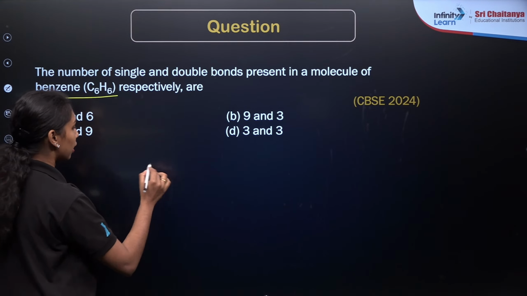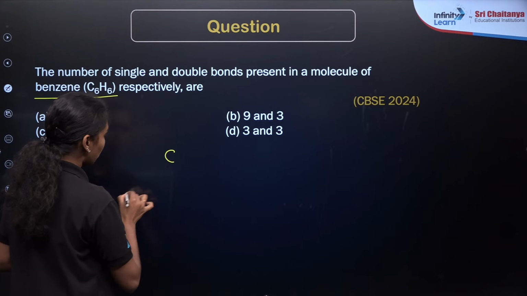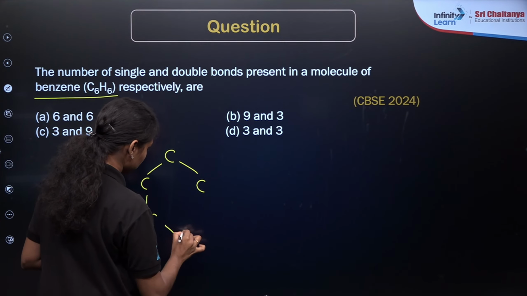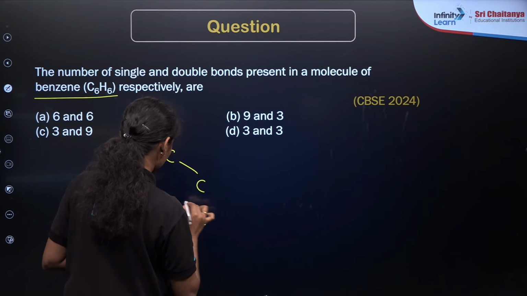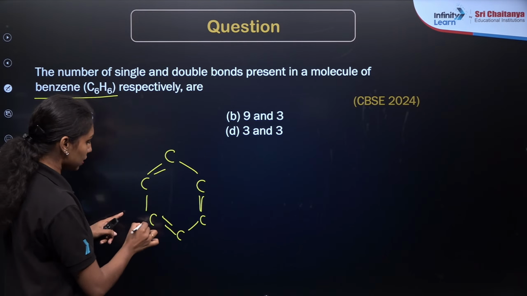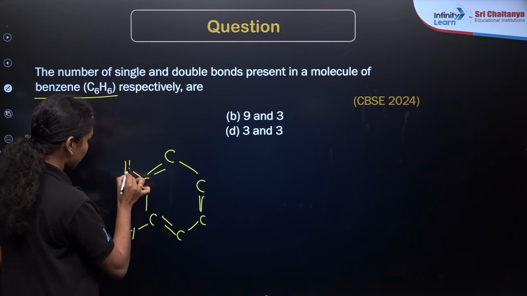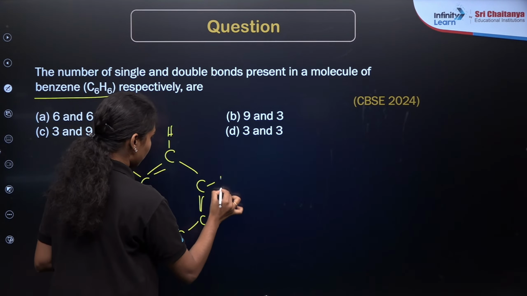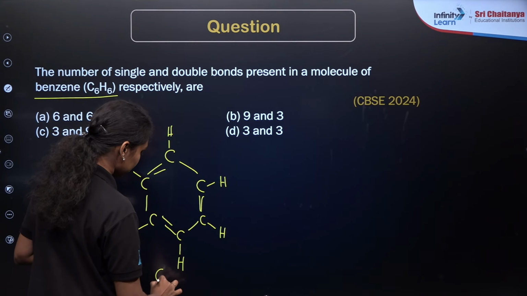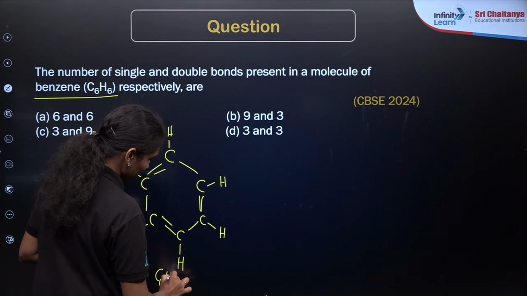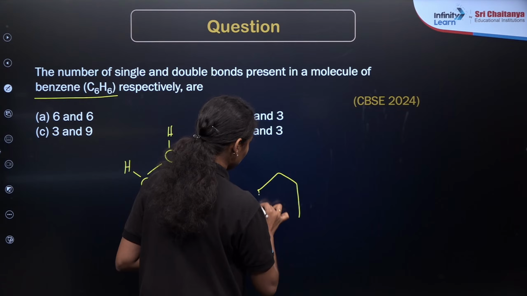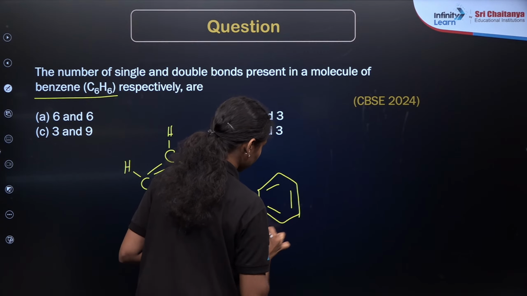If you draw the structure, as we already know, it contains 6 carbon atoms, and alternate bonds are double bonds. This is the structural formula of benzene, C6H6. Clear?